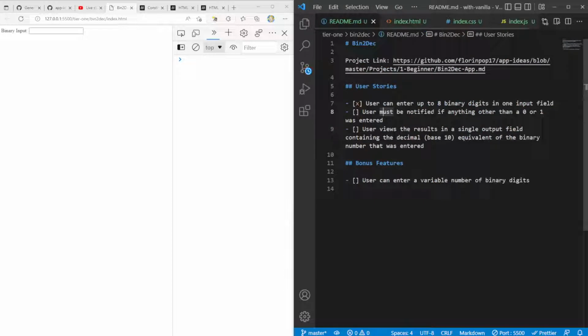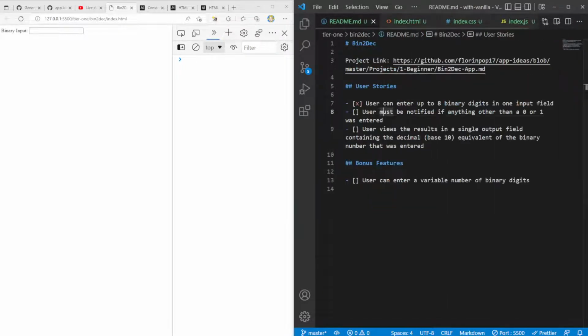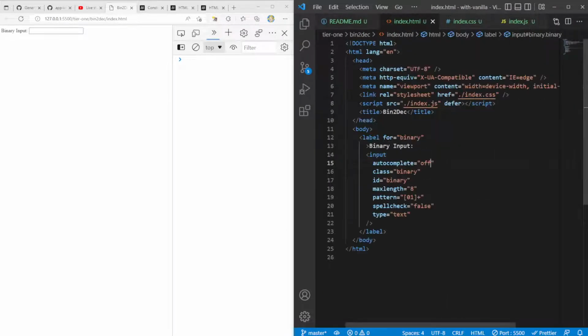So let me look at the README again. User must be notified if anything other than a 0 or 1 was entered. It would be good to let them know in some sort of span element or paragraph element. Maybe down here we can put a paragraph with class error, and leave it alone for now.